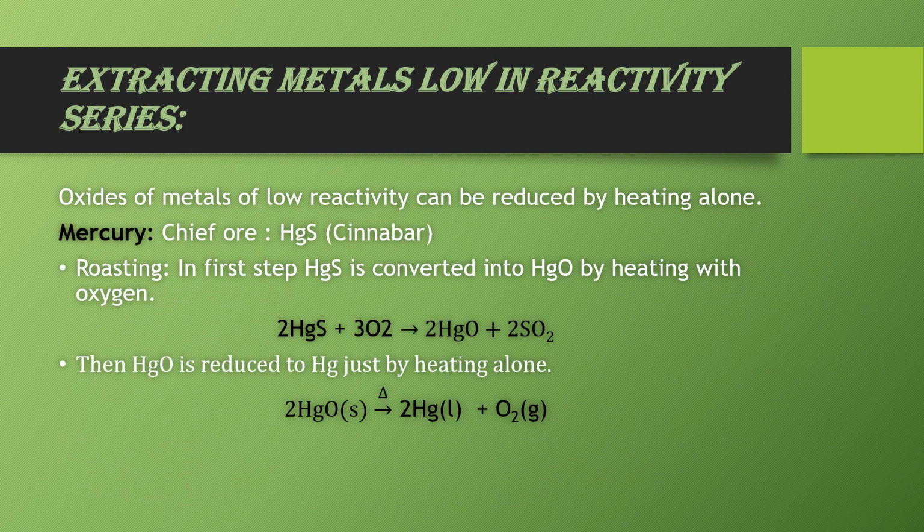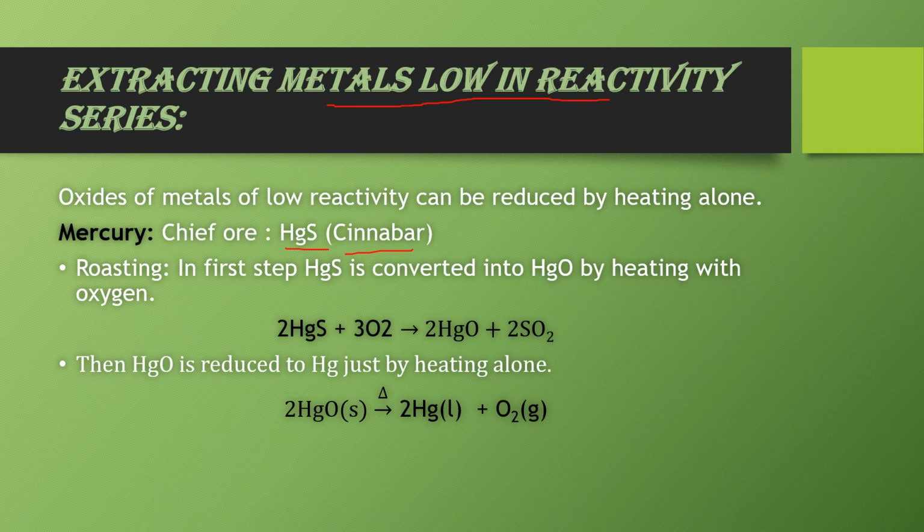Now metals of different reactivity have different methods for their extraction. So I am starting this method with the metals with low in reactivity. I am taking example mercuric sulfide, that is cinnabar. Mercury is very less reactive metal, so we can reduce it by heating alone, as we already studied about it.